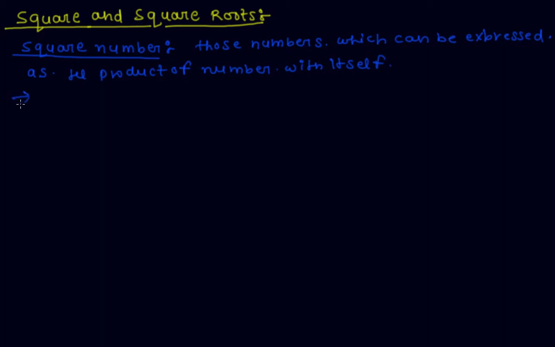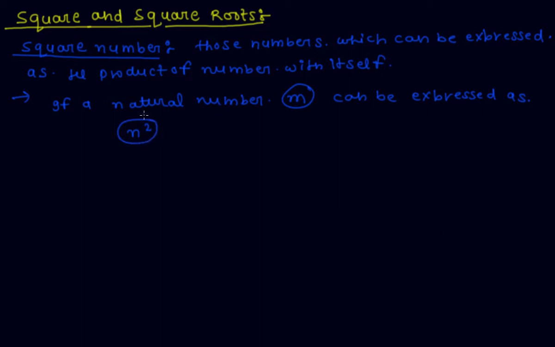Or we can say in another form, if a natural number m can be expressed as n square, where n is also a natural number, then m is called a square number. m is called a square number.